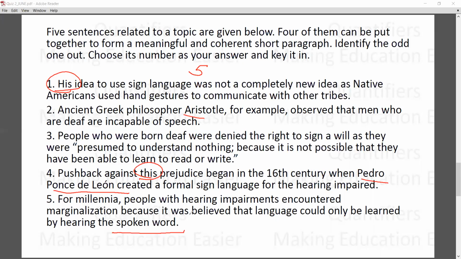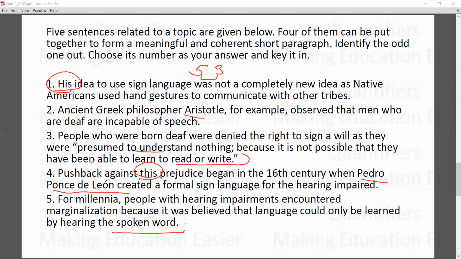So this is kind of a thing. Now people who were born deaf were denied the right to a sign as well, as they were presumed to understand nothing, because it is not possible that they have been able to learn to read or write. So 5 and 3 are actually linked to each other. 5 actually introduces the idea of marginalization that the deaf face, and 3 actually gives an example. So 5 and 3 can be connected, or can be framed as a pair.